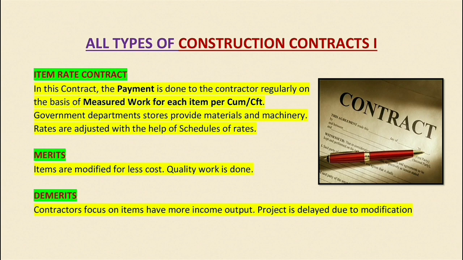So what is the benefit of making an item rate contract? Because items are modified for less cost, quality work is done. Because we pay the contractor on the basis of measured work, item modifications are less and less, because we pay for each item. We don't have to pay the contractor a whole amount for all the items, but we just have to pay him one by one. So that's why quality work is done.